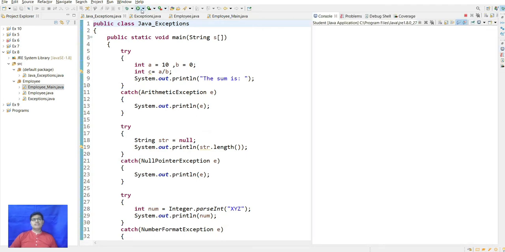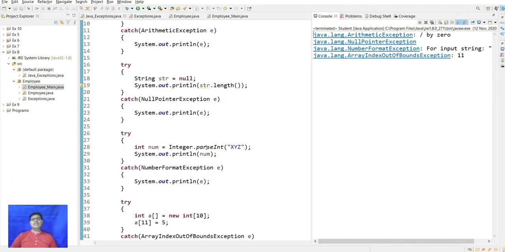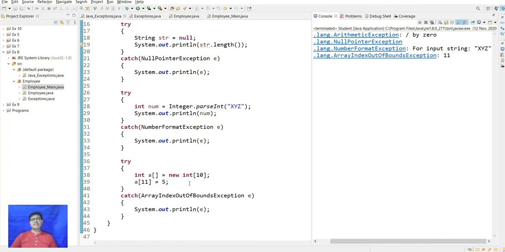While running, the output shows the arithmetic exception, because the number 10 cannot be divided by 0. The null pointer exception, because a string should not be initialized null. Then the input error, because in Integer.parseInt we are expecting an integer but here is a string, so it will show number format exception. And we are trying to access the 11th element, but the array is of size 10, so it will show array out of bound exception.